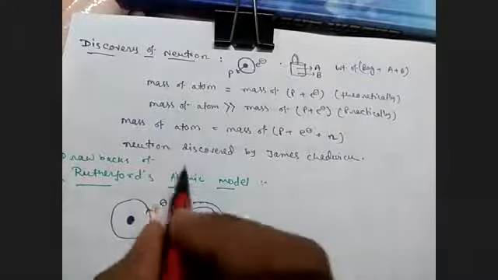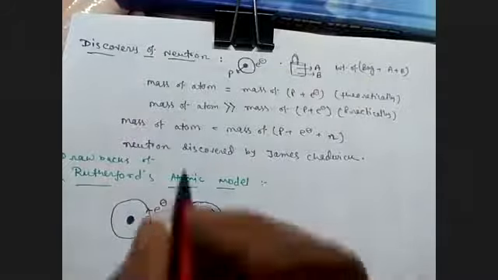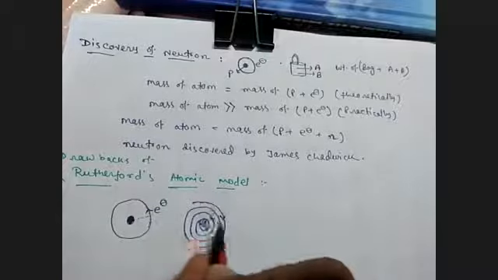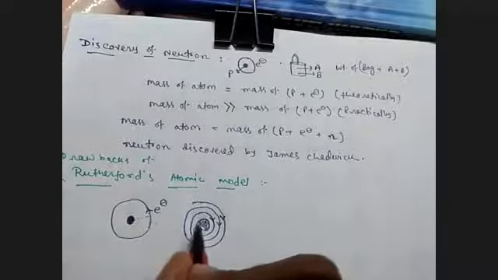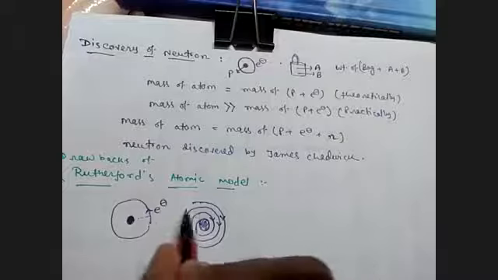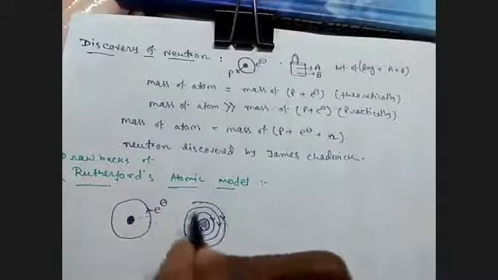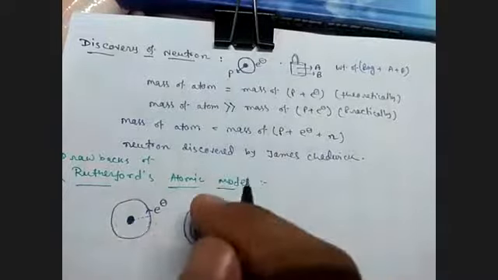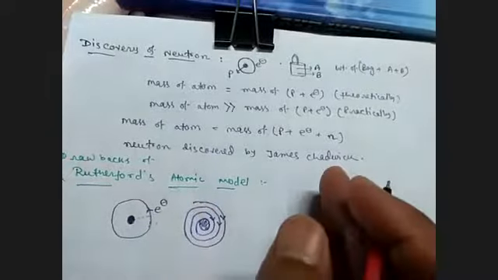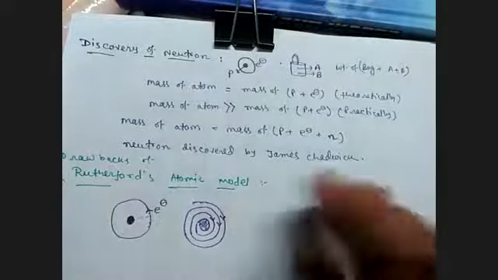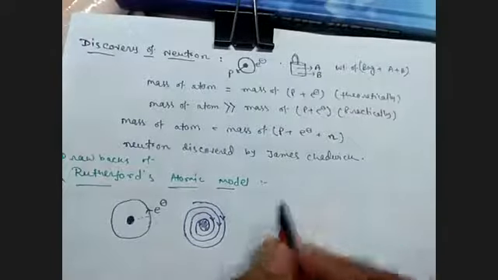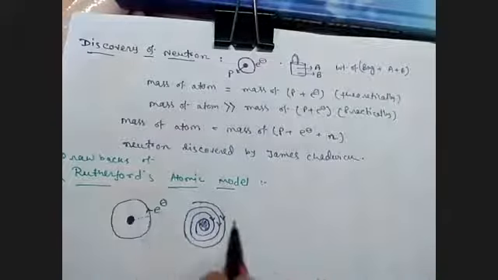This was the concept that it can happen, it may happen, but actually it doesn't happen. But why does it not happen? The answer to this has been given by scientist Bohr.